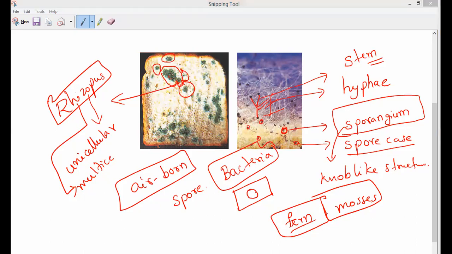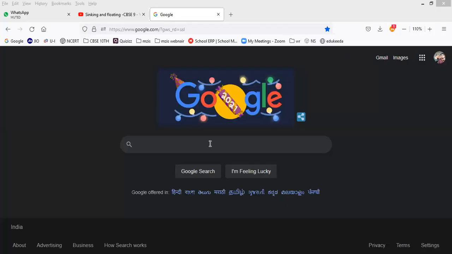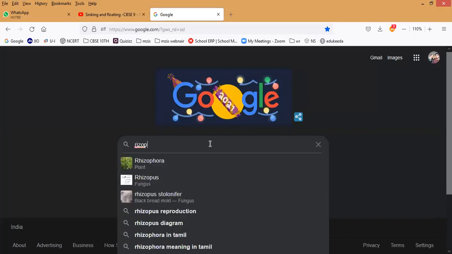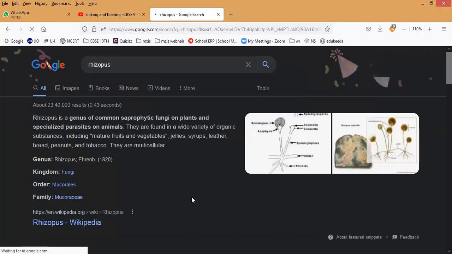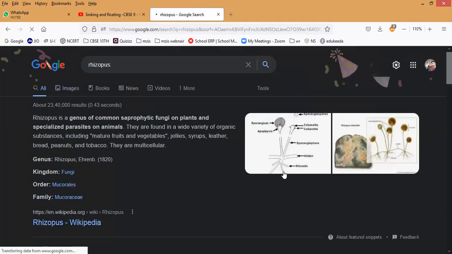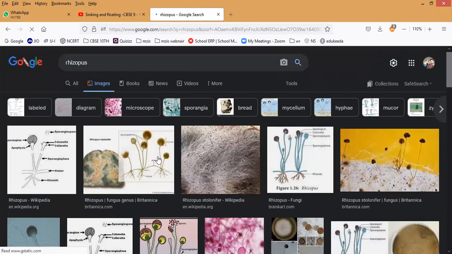Now, how many of you have seen this multicellular organism, this mucor and all? Have you seen any time? Nobody is responding. So now let us see. Now rhizopus you can see. So rhizopus fungus, you can see the clear structure basically. Simple structure you can say. But basically bread mold, if you leave it for 10 days, you can see more clearly.